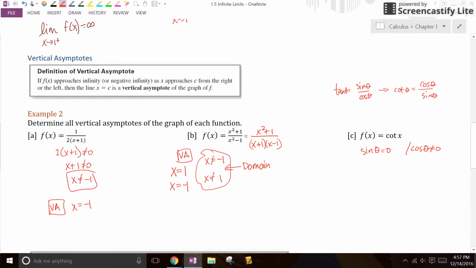And when is sine equal to 0? Let's see, sine, looking at my hand, that's at 0 degrees or 0 radians. And then that would happen again at pi radians, and then 2 pi radians, and then 3 pi radians. So every time the reference angle is 0, it's going to happen. So it's going to keep happening at every pi radians. So how do I say that? I say the vertical asymptote is at x equals, let's say, pi n, right? Pi radians times n. N is an integer, 0, 1, 2, 3, or -1, -2, -3. And that, my friends, is what you do for vertical asymptotes.